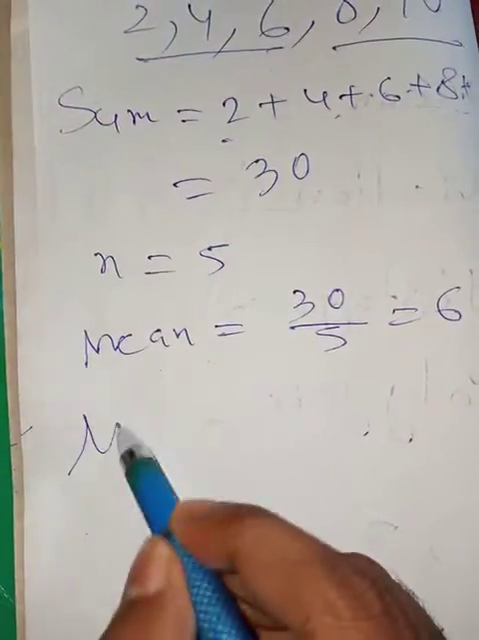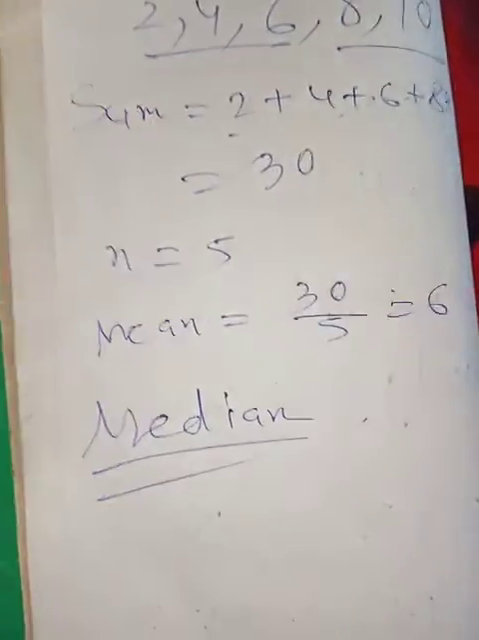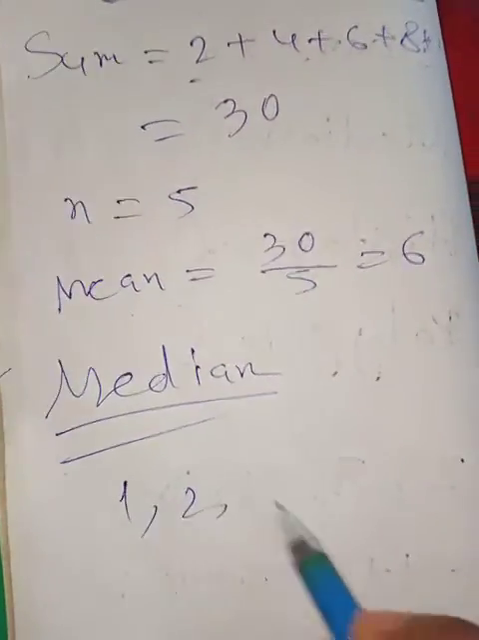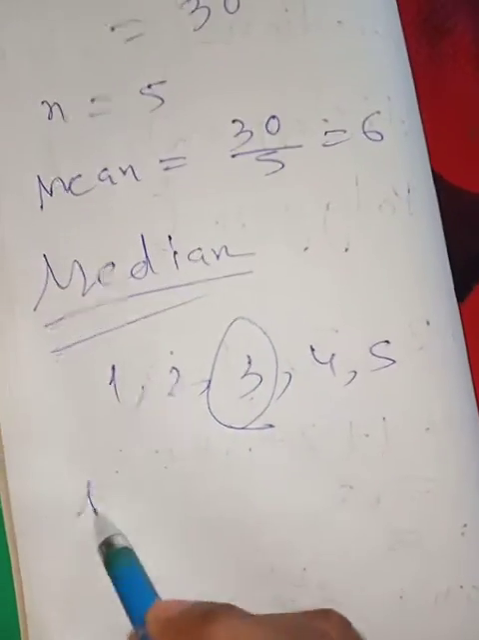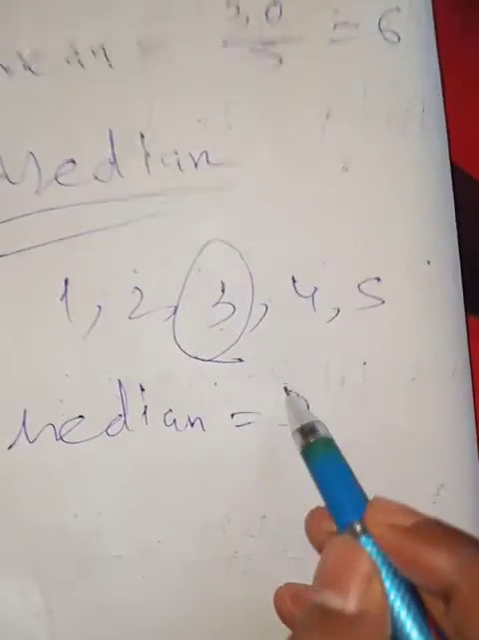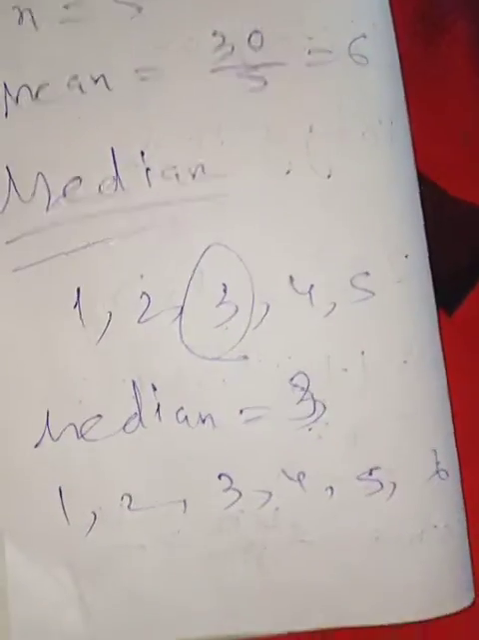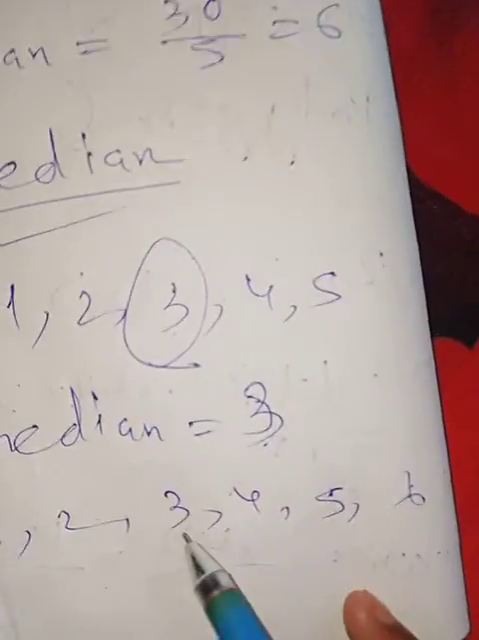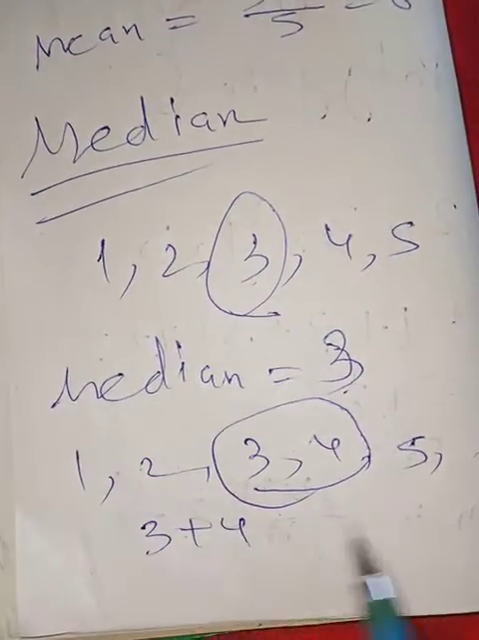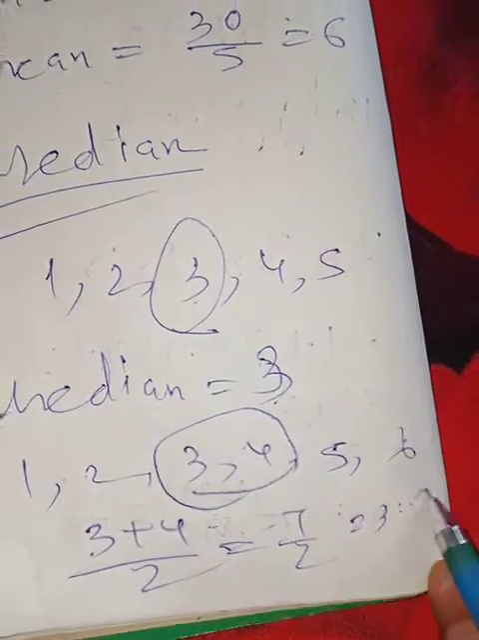And then median. Median means actually the middle number. Like there are numbers 1, 2, 3, 4, 5. So which one is the middle number? 3. So this is the median. Median is 3. But if it is 1, 2, 3, 4, 5, 6, which one is the median? This is not certain. Median lies between those two numbers. So here the median will be 3 plus 4 by 2, that means 7 by 2 equal to 3.5.